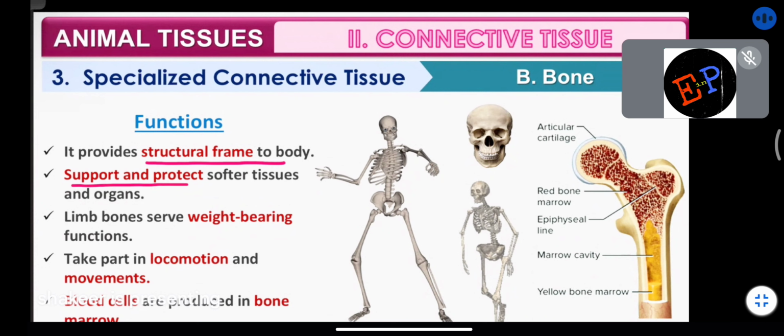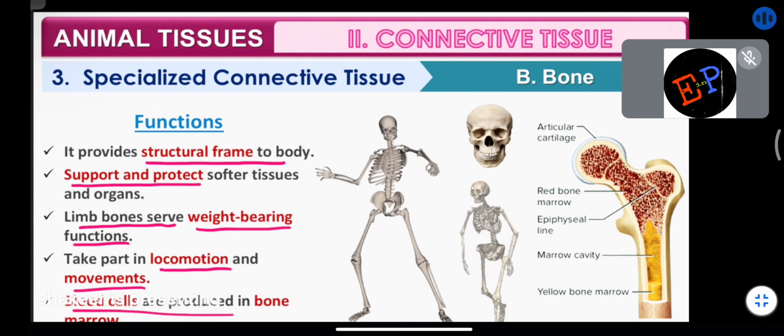So it supports and protects softer tissues as well as organs. For example, we have the vertebral column, no? So the vertebral column will protect all the visceral organs. Your lungs, your kidneys, your heart, all of them are protected by bones itself, no? So they are responsible for protection also. Limb bones serve weight bearing functions. Limb bones means bones of your legs. So they are bearing the total weight of your body also, no? That is their function. They take part in locomotion and movements also.